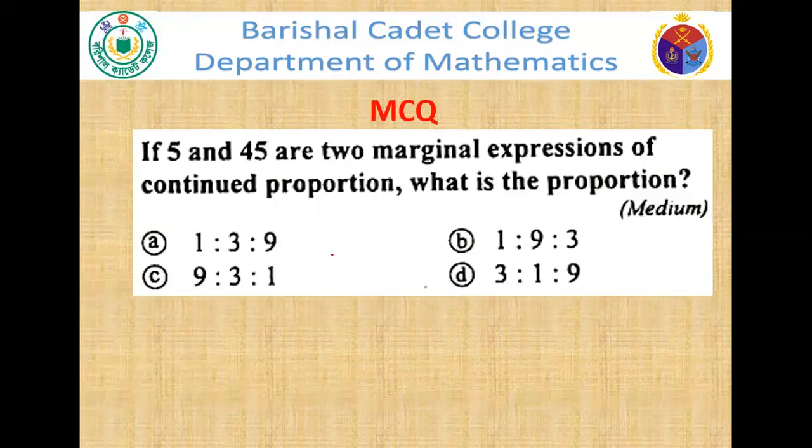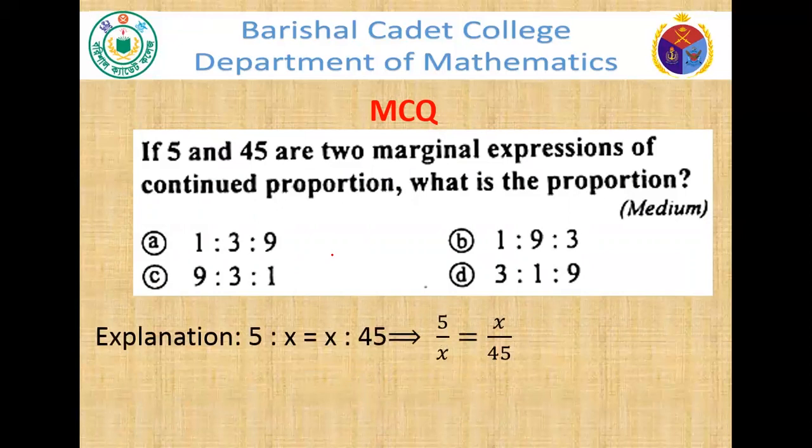The next MCQ question is, if 5 and 45 are two marginal expressions of a continued proportion, what is the proportion? See, if we let the mid quantity be x, then 5 ratio x equals x ratio 45, that is 5 by x equals x by 45.